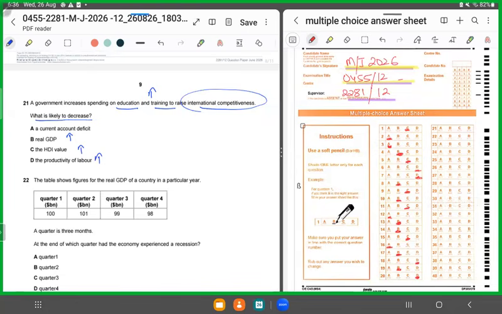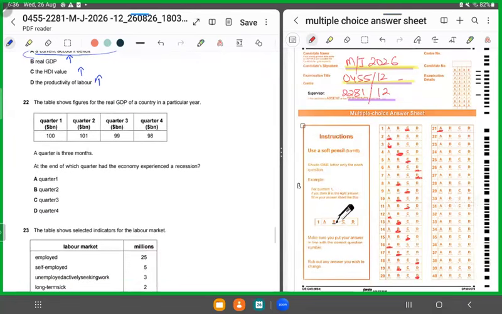It would be a current account deficit. Why? Because a current account deficit would fall, because then exports would be increasing and imports would fall, so the deficit would shrink. So 21 has to be A.